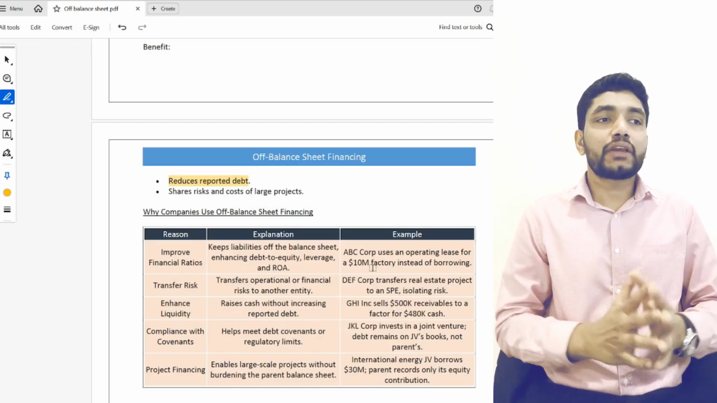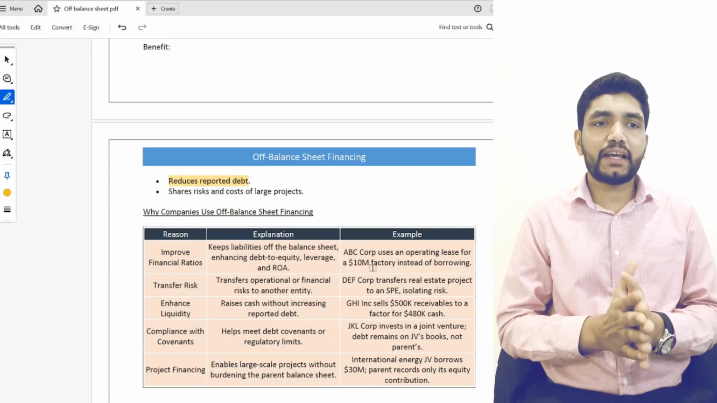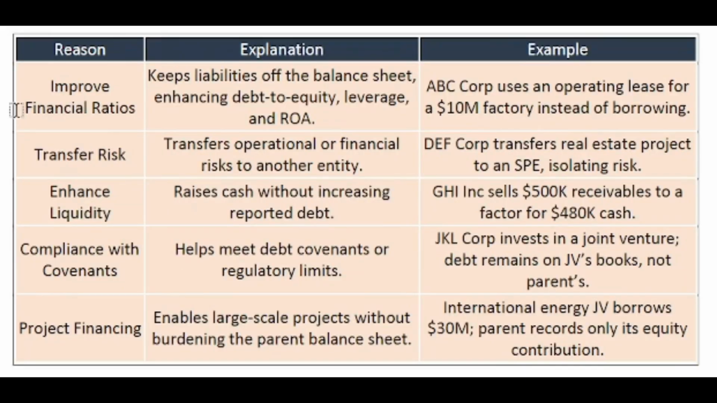Now we are looking into why companies use off balance sheet financing. The first reason is improved financial ratios. While using off balance sheet financing, the debt is not shown in the balance sheet. So it will show the balance sheet as good, and it is enhancing debt equity, leverage, and return on asset ratios. That means the debt and assets are not showing in the balance sheet, so it will improve these ratios.